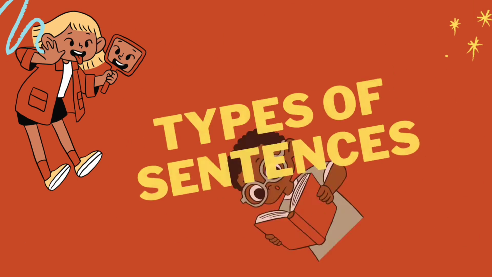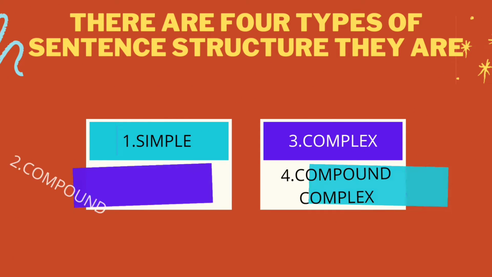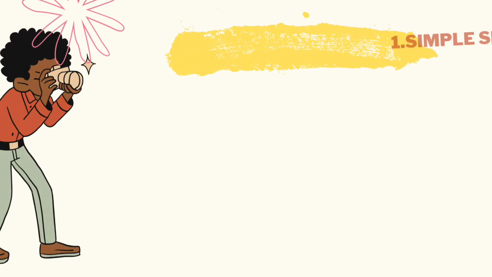Today we are going to discuss types of sentences, which is completely based on structure. There are four types of sentence structure. They are simple, complex, compound and compound complex. The quantity and arrangement of clauses determines the makeup of each type of sentence.